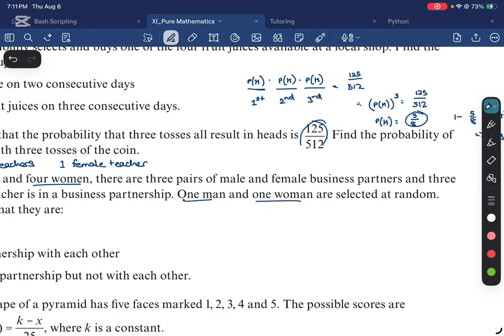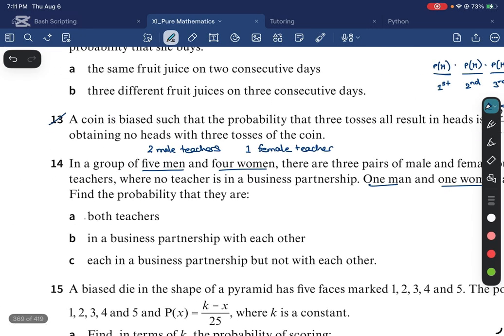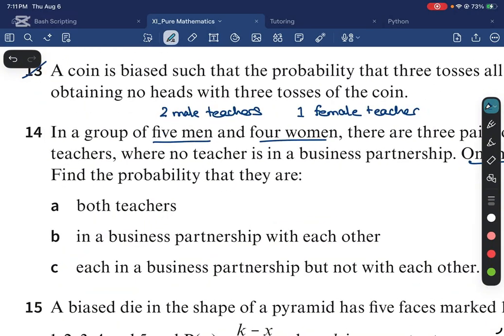One man and one woman are selected at random. Find the probability that they are both teachers, right? So 2 out of 5 men are teachers, right? So out of 5 men, we have a 2 over 5 probability that he is a teacher, right? And then from the women, we have 1 over 4 probability that one of them is a teacher, right? So basically, it's 2 over 20, which is 1 over 10, is equal to 0.1 is your answer.